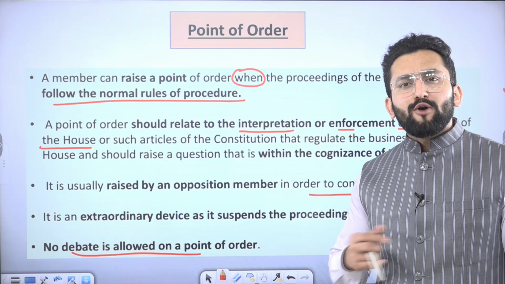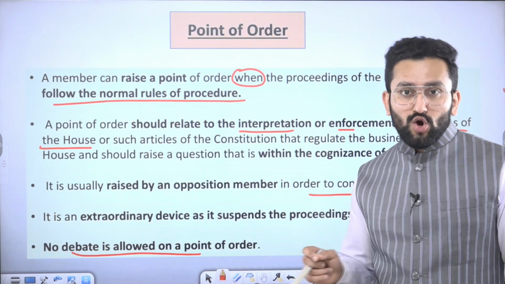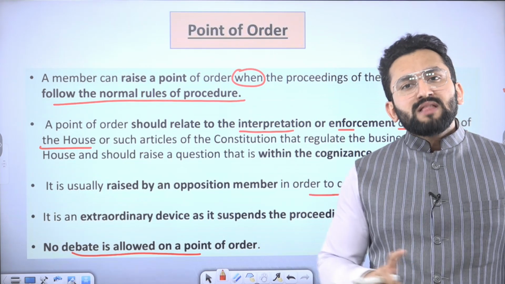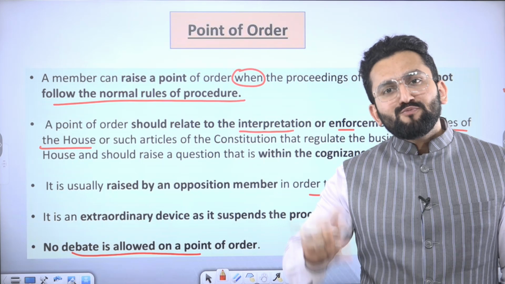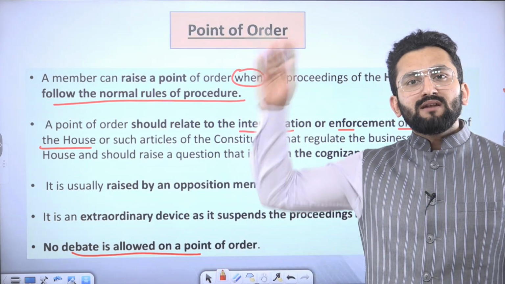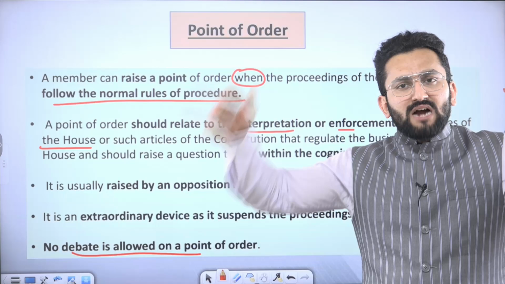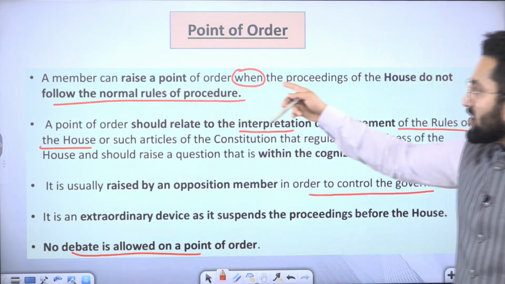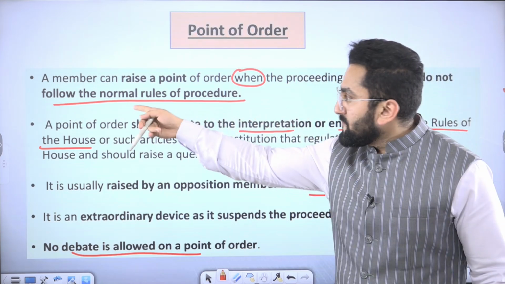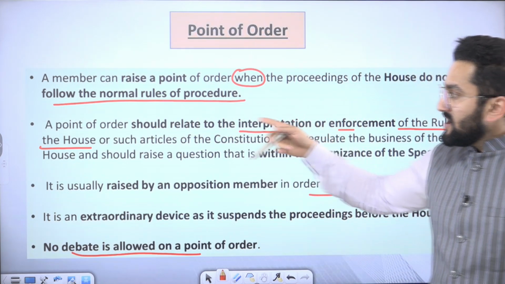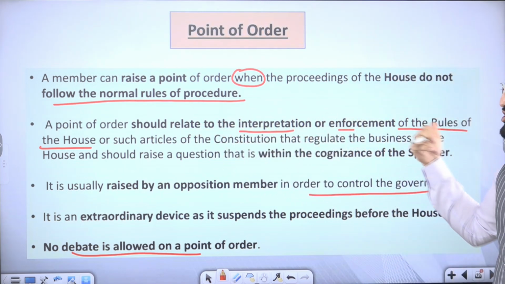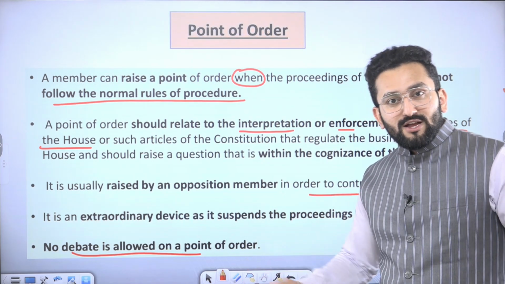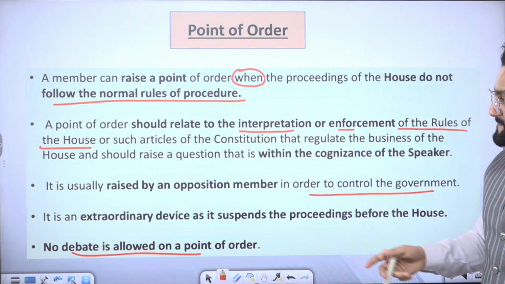Now, point of order. What do you deduce from the words point of order? It means something is not in order and you want to bring it back into order. It means if a member thinks that the house is not working as per the rules and procedure, the member can raise this point of order. Honorable Speaker, I think the house is not running as per the rules and procedures. A member can raise a point of order when proceedings of the house do not follow the normal rules of procedure. It should relate to the interpretation and enforcement of the rules of the house. If it is not running as per the rules, then it needs to be enforced and interpreted.